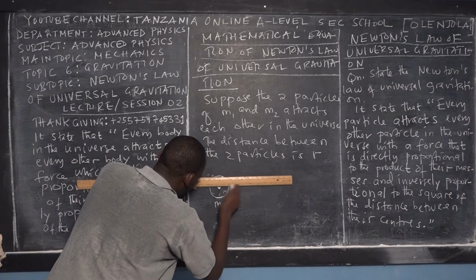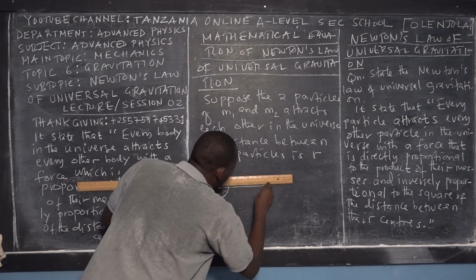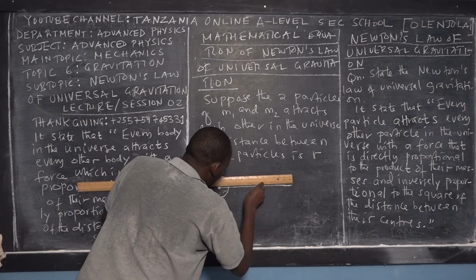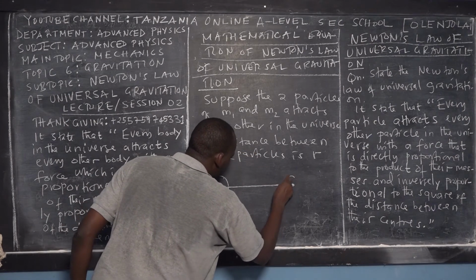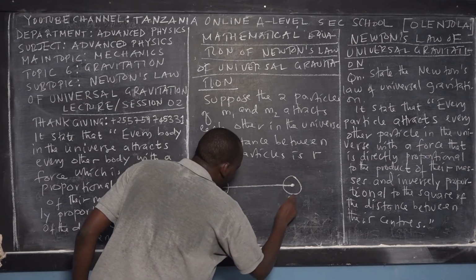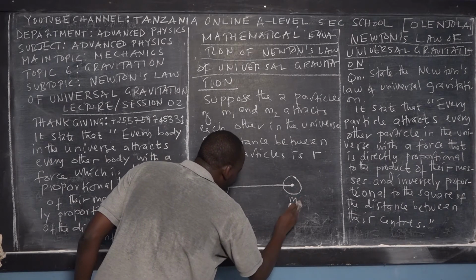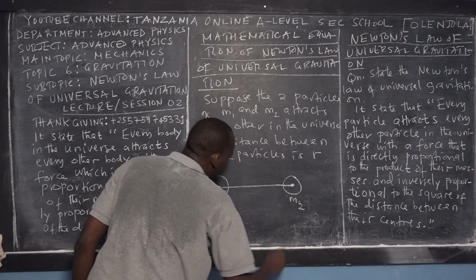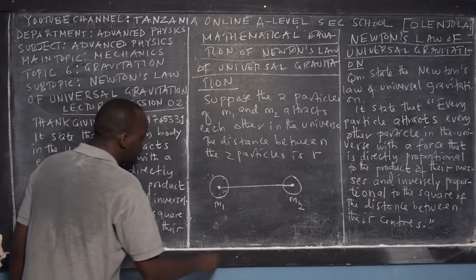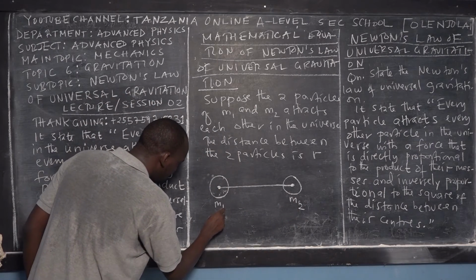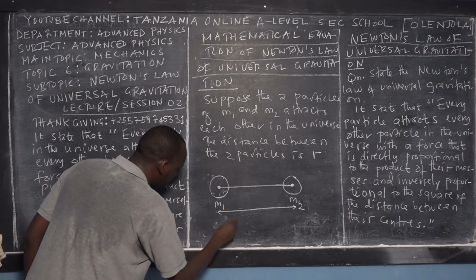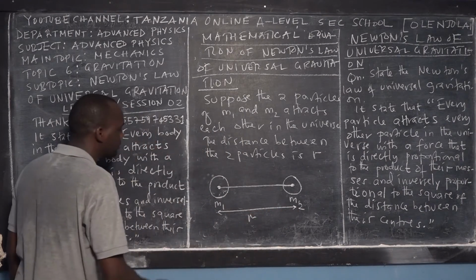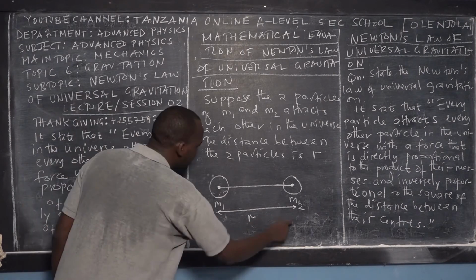This is the mean distance between the centers of these two particles, regardless of their size or shape. From this point to this point, this is the mean distance we call r. Then this is mass 1, this is mass 2.